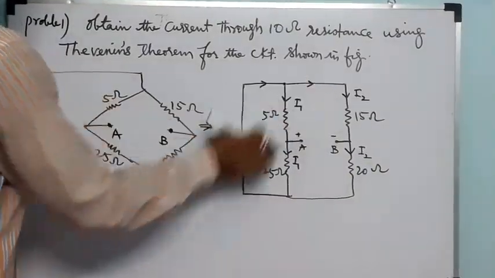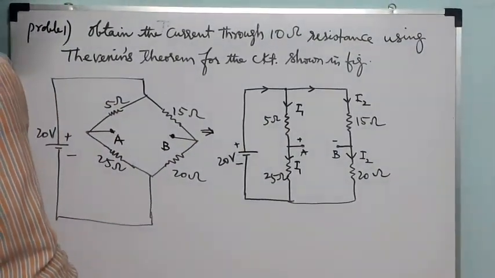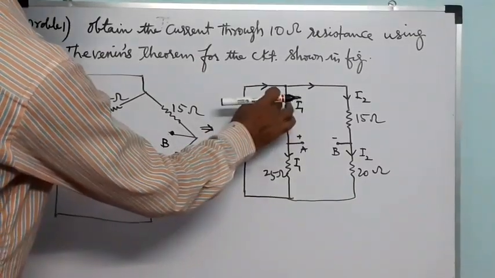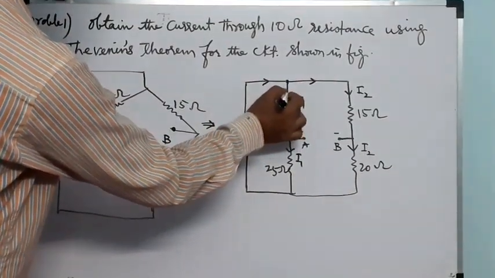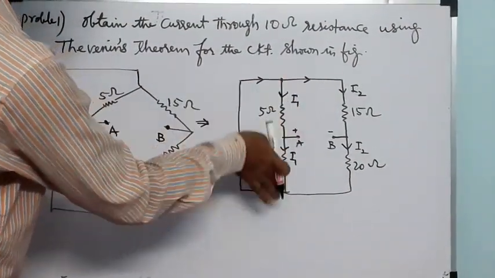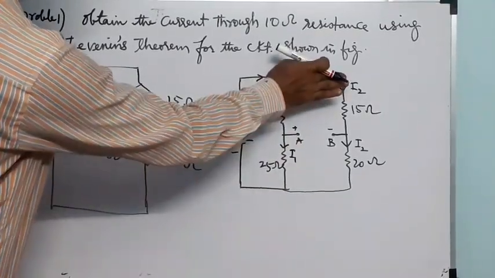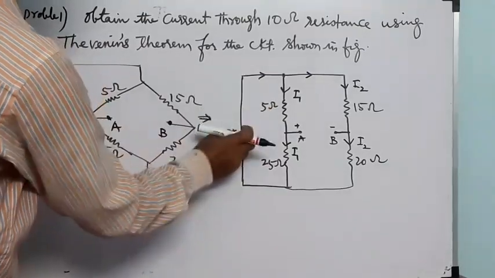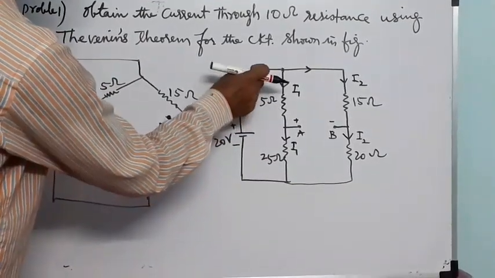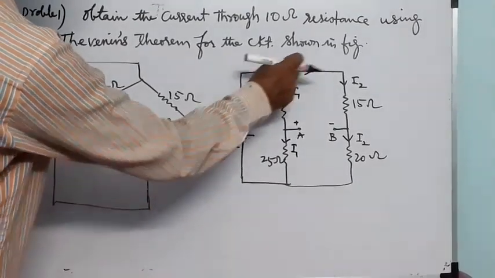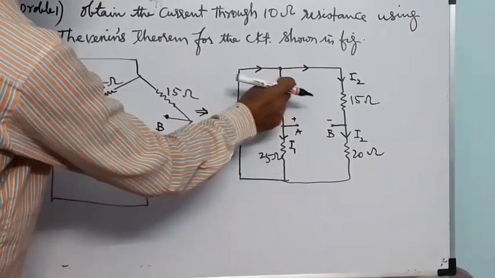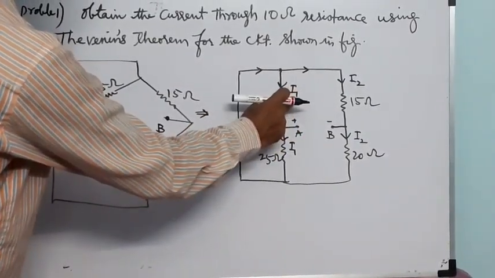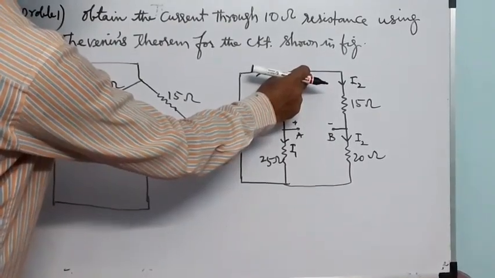So in this junction, one part of the current flows here and one part flows through the other side. The entire current flows in this branch, and after that the branches divide it. I mention this is I1 and this is I2.